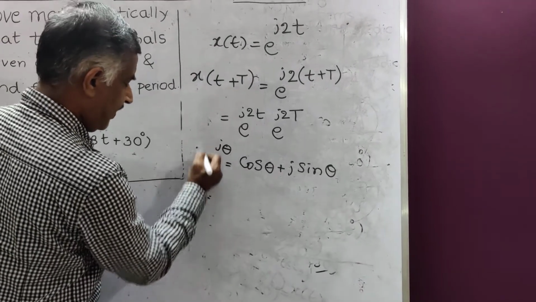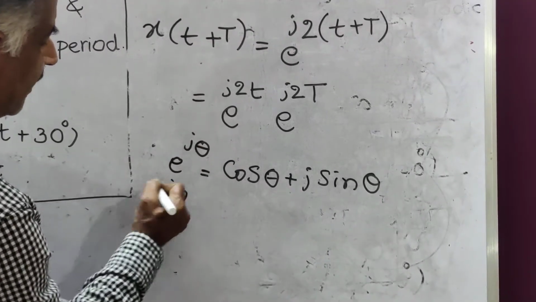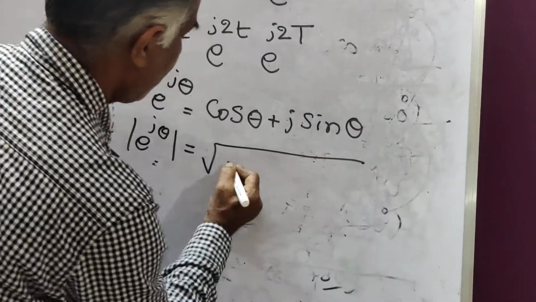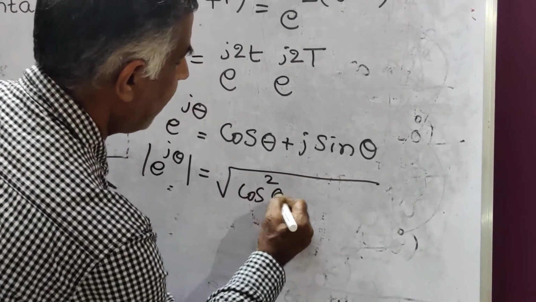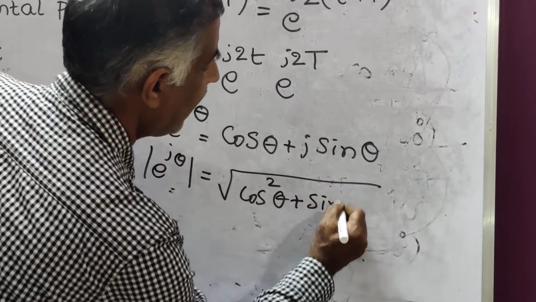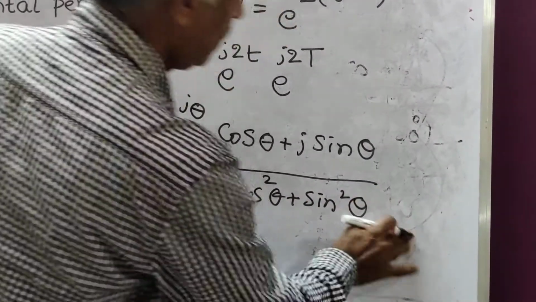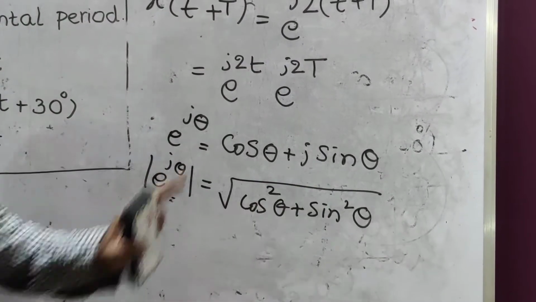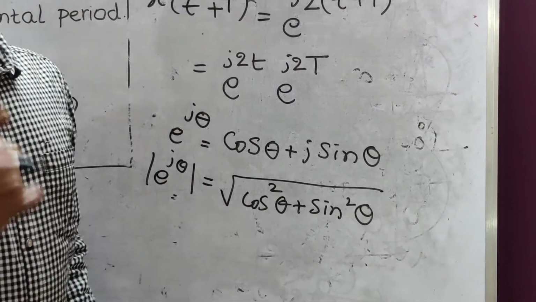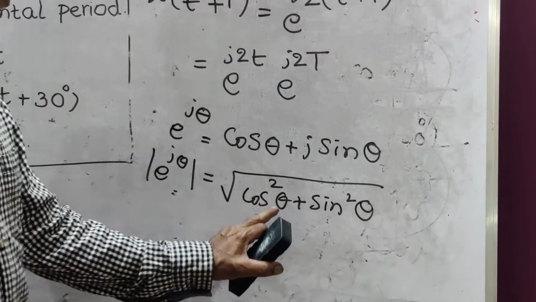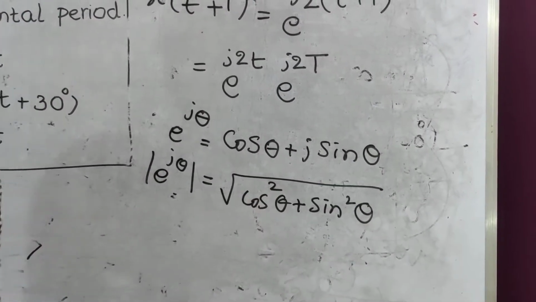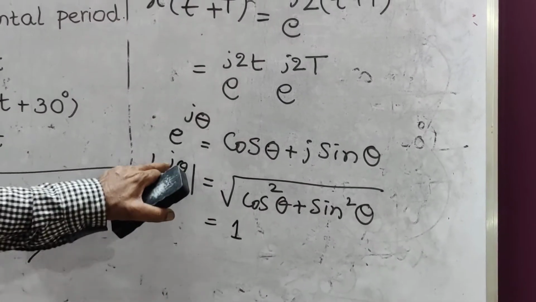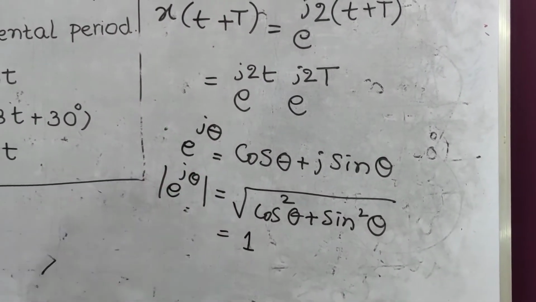Therefore, what is its magnitude? The magnitude of e power j theta is the square root of cos square theta plus sin square theta. In trigonometry, cos square theta plus sin square theta is 1. Therefore, the magnitude of e power j theta is equal to 1.